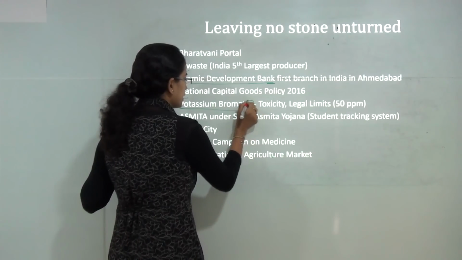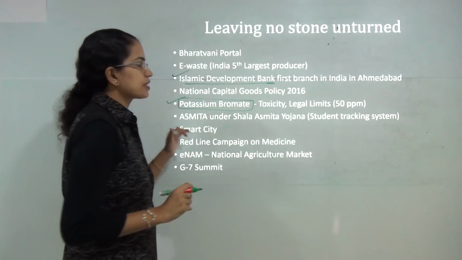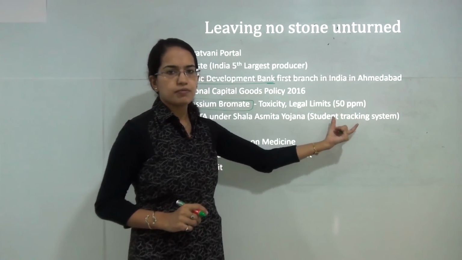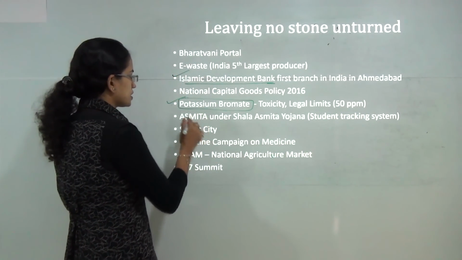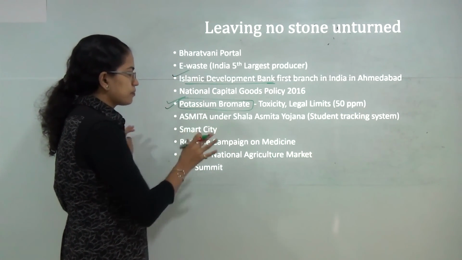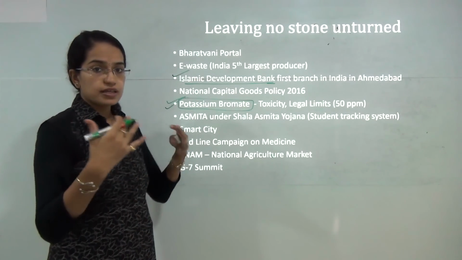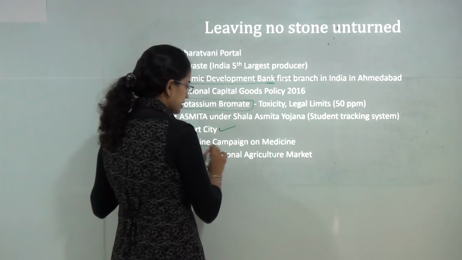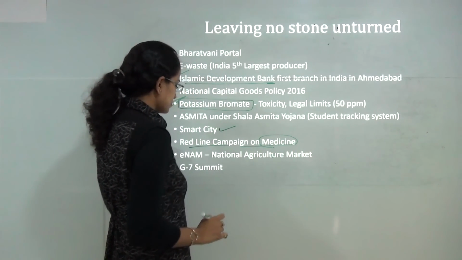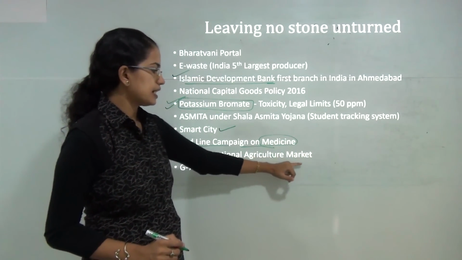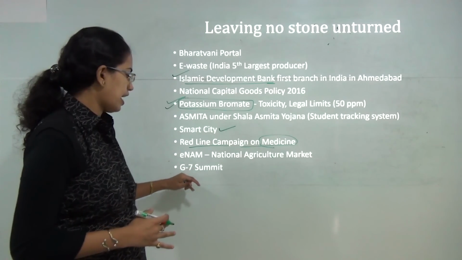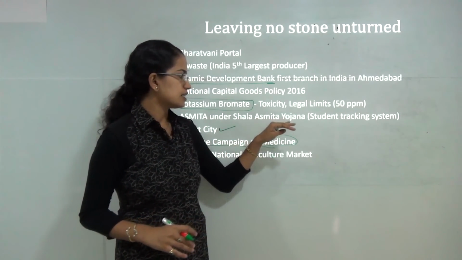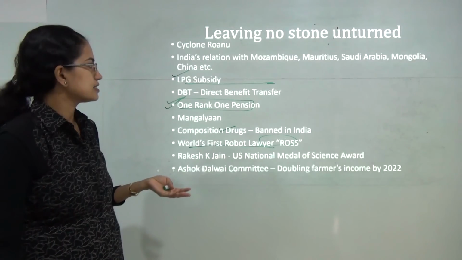Potassium bromate being found in the bread, which is toxic. The legal limit that is permissible is 50 parts per million. So again, information on potassium bromate and more discussion is important. The topics that I am covering should be dealt with in good detail. Smart City project, the Red Line campaign on medicine. You have the eNAM, the National Agricultural Market app, the G7 summit this time, and Asmita under the Asha Asmita Yojana, that's a student tracking system.